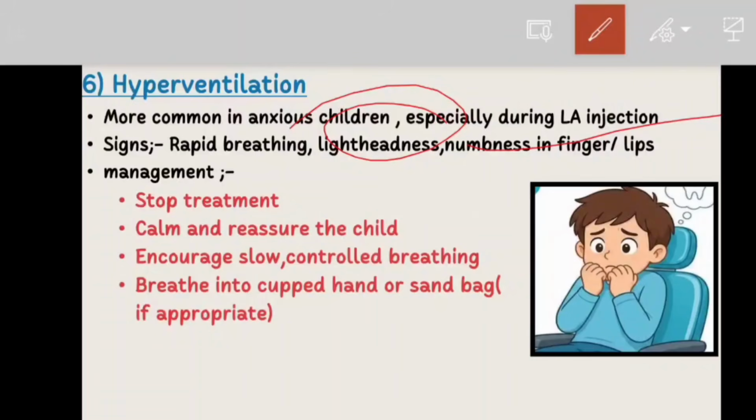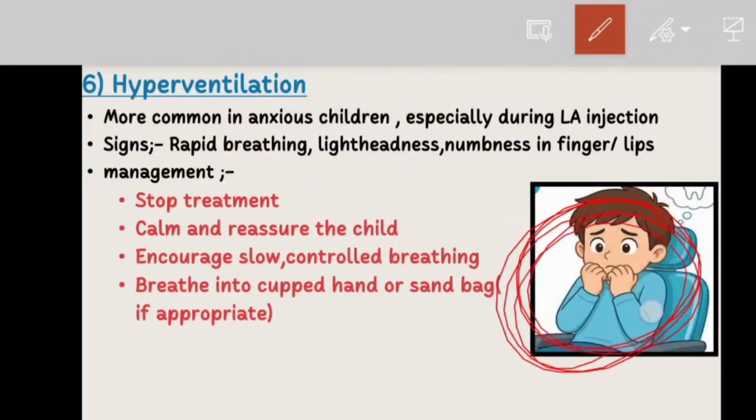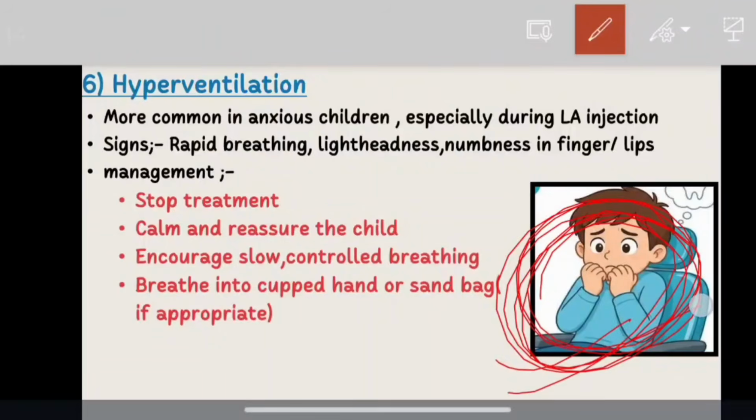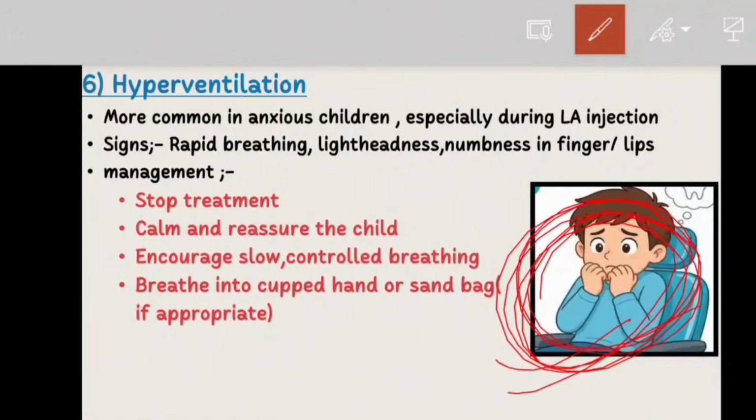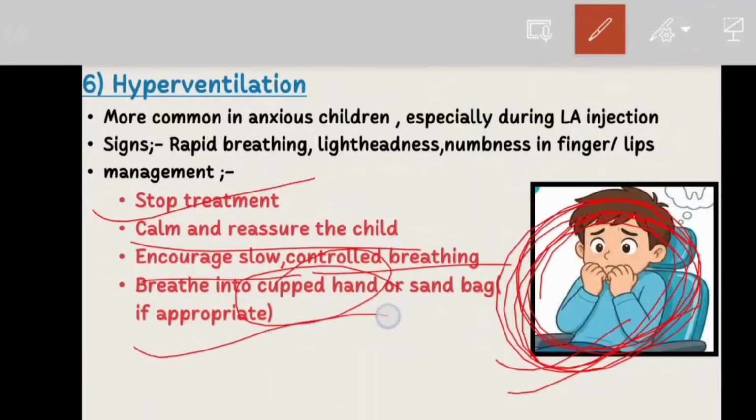Now let's move to the signs and symptoms. Remember these signs: rapid breathing, lightheadedness, and numbness in the fingers and nails. Here, this picture shows that the child is very anxious, so it can lead to hyperventilation. Now we will see the management. First, stop the dental treatment. Calm and reassure the child. Encourage slow and controlled breathing. And ask the child to breathe into cupped hands or a paper bag if appropriate.